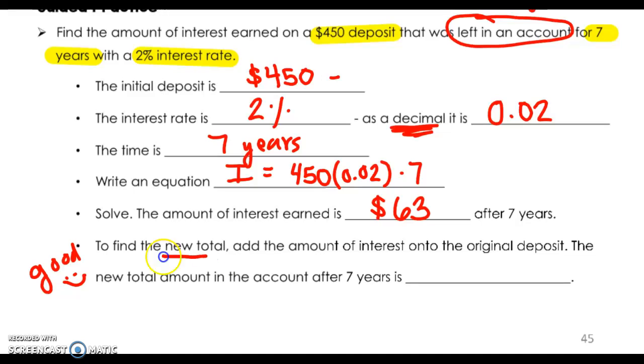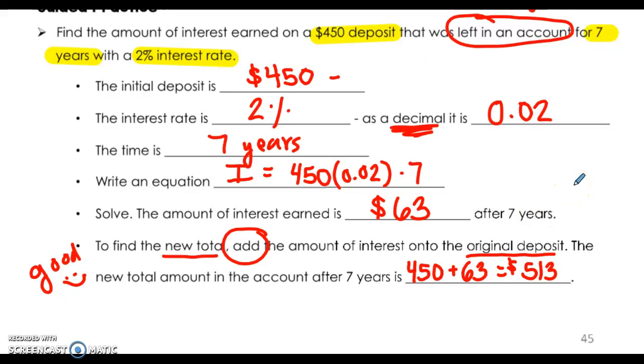We need to find our new total. We started with $450, and in order to find the new total, we need to add the amount of interest to our original deposit. This is the new total amount in the account. So we had $450. Our interest grew our money by $63. So now we have $513 in our account. So cool how that happens, and that's just one of the benefits of interest. You're growing and gaining money as time goes on.